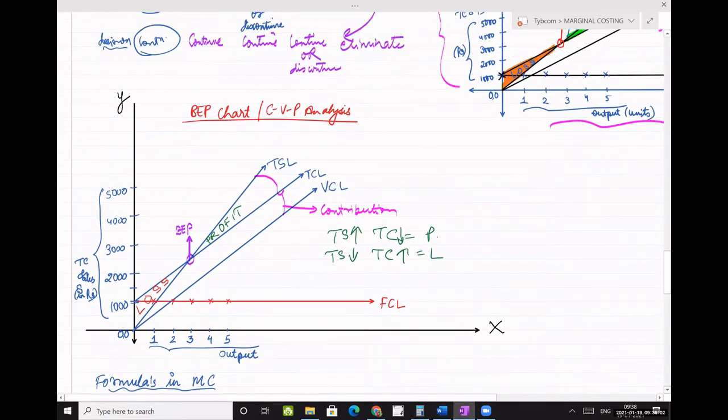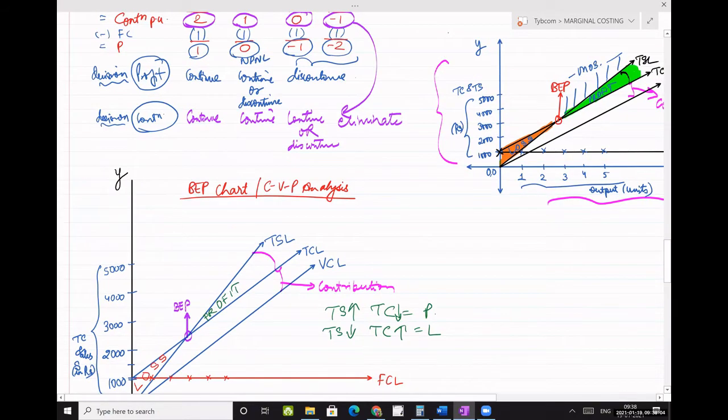This is the diagrammatic presentation of the BEP chart and the CVP analysis.